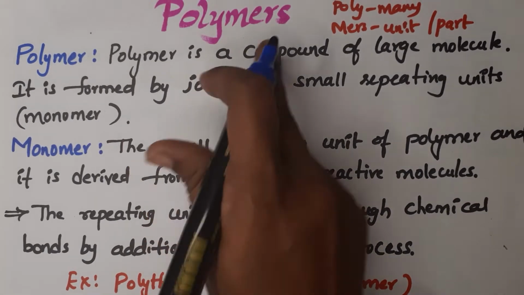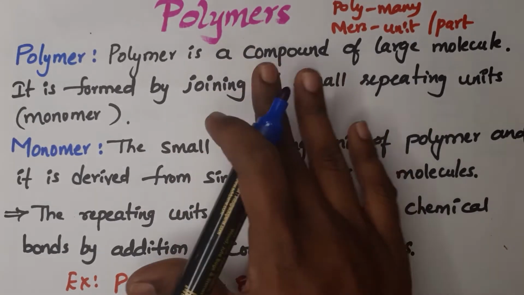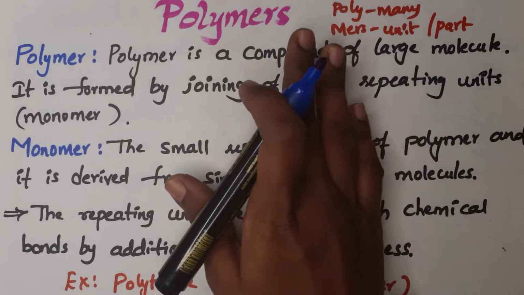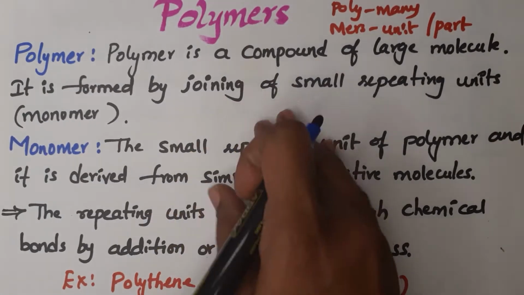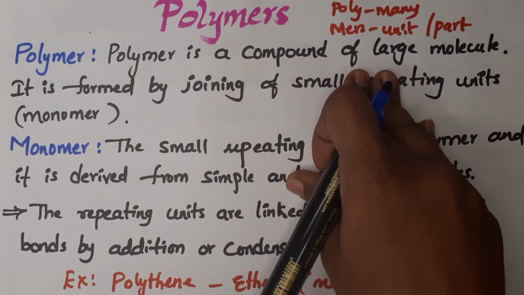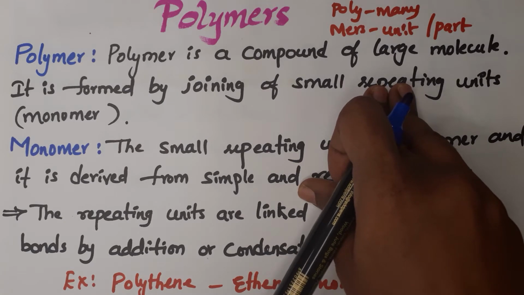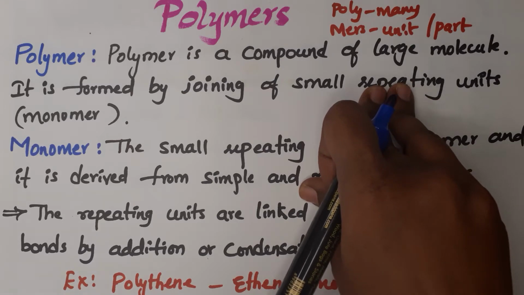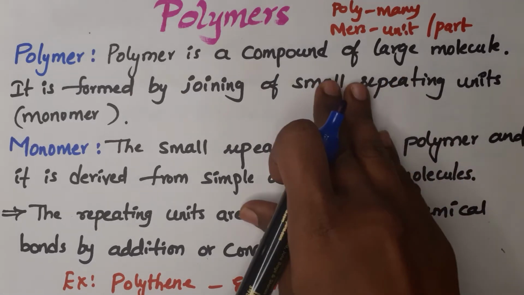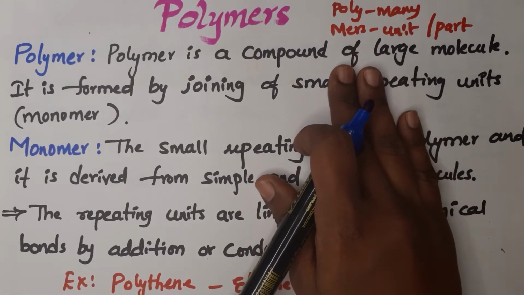Today our topic is polymers, that is chapter 8 in class 12. Polymers are very familiar to us, and we are very much addicted to them; nothing can be done without using polymers in our day-to-day life. For example, kitchenware containers, plastic bottles, kids' toys, pipes, wires, rubber tires, and cloths are also made with polymers. Simply we can say that nowadays we cannot survive without a polymer.